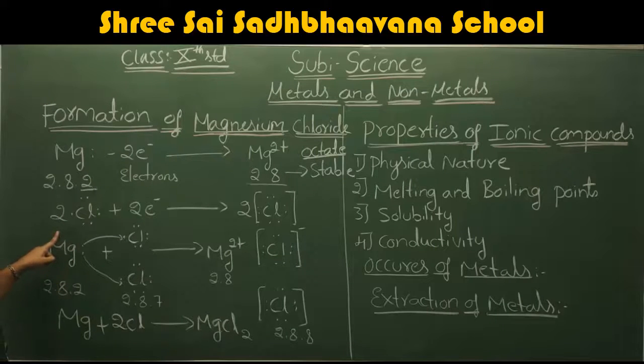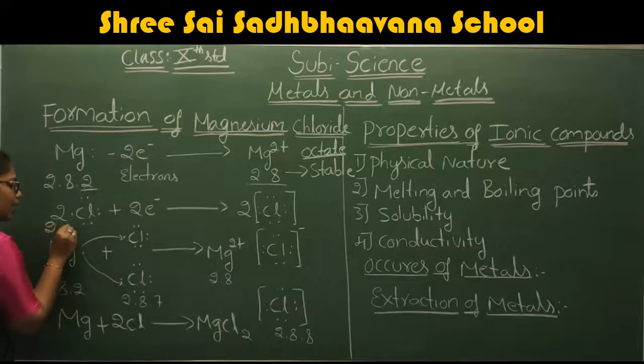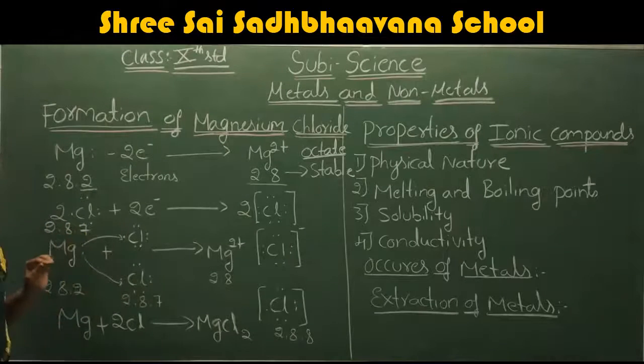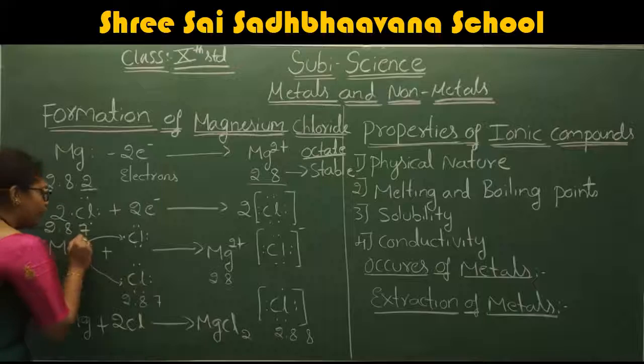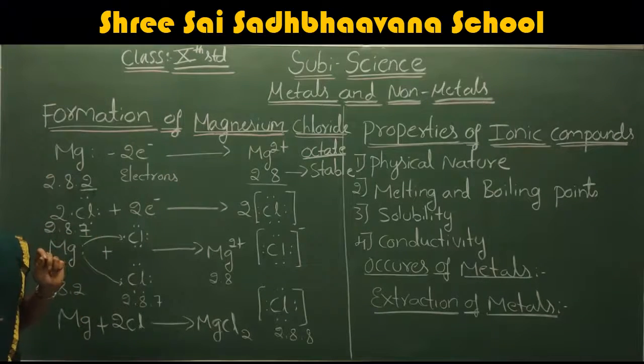What is the electronic configuration of chlorine? It is 2, 8, 7. If you look at the outermost orbital, how many electrons are present? 7 electrons are present. If it is going to attain the octet configuration, how many electrons are required?